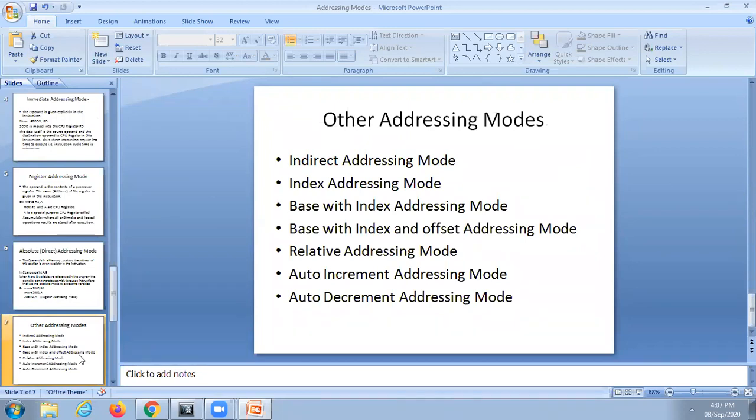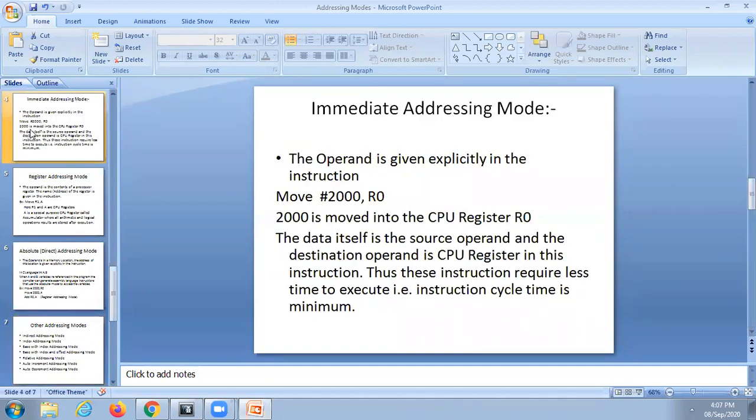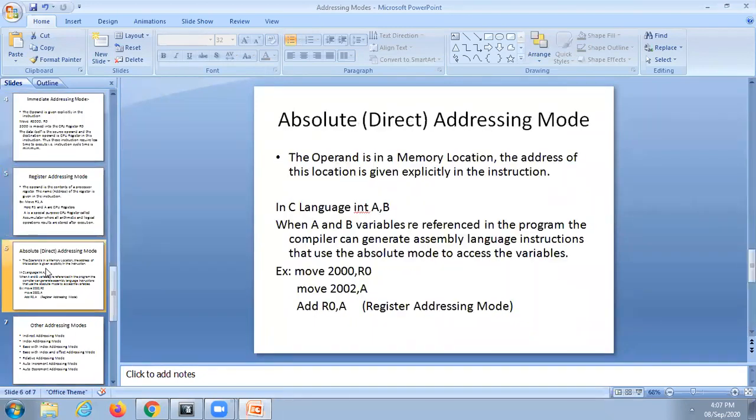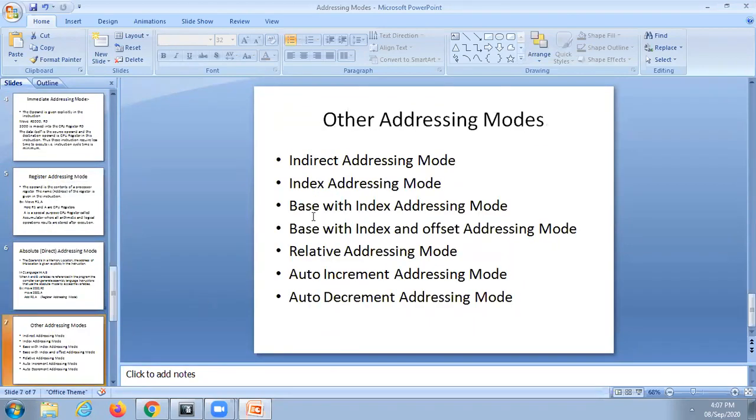The first one is immediate addressing mode. This is register addressing mode. This is absolute addressing mode. These 3 are the important cases. The first 3 are very important. The other 7 are also there, and we will discuss them later.